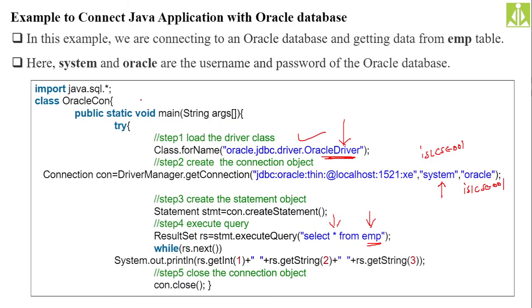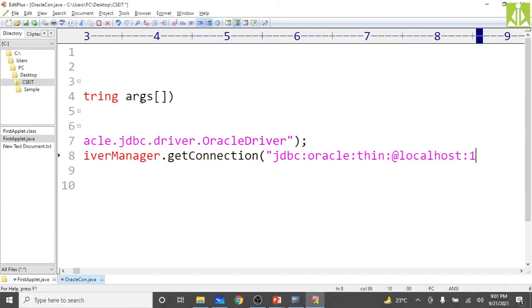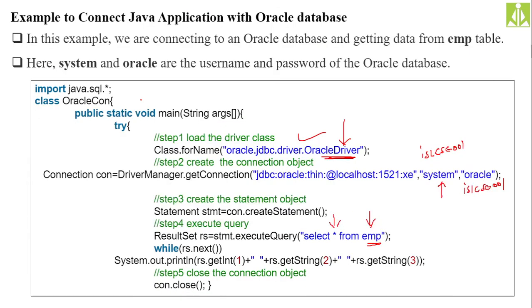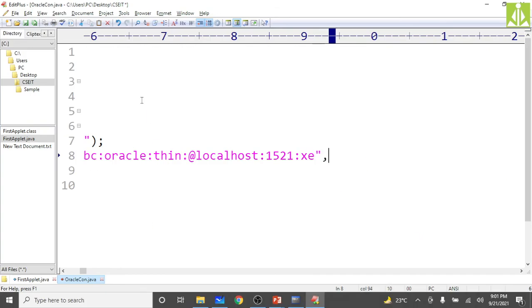Then what is the port number? 1521 is the port number on which Oracle is running. Then the service name, XE, is the service name. Then close it and pass the username, and my username is ISLCSC001, the username of my database. The password is also the same, ISLCSC001, is my password.